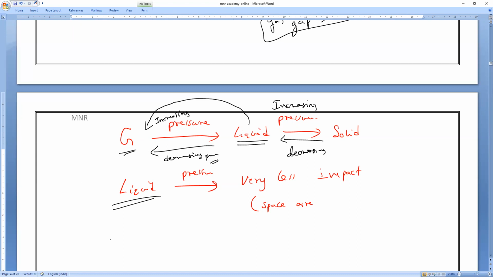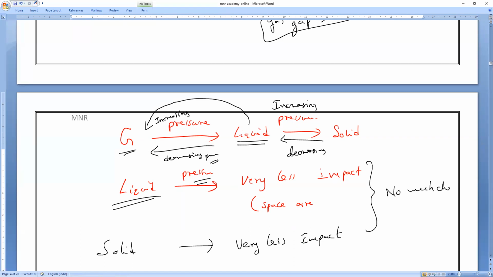In the liquid state as well as the solid state, increasing or decreasing pressure has a very, very small impact. So there is not much change in the volume. Why, guys? Anybody can tell me? What is the reason? Less intermolecular space. Yes, the molecular space is less in liquids and very, very less in solids. That is what you have to remember.